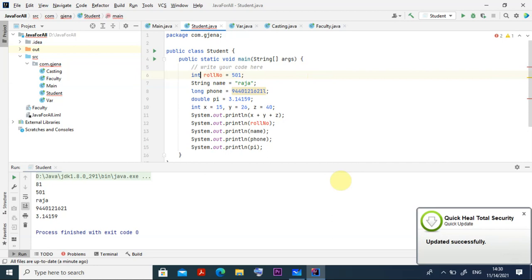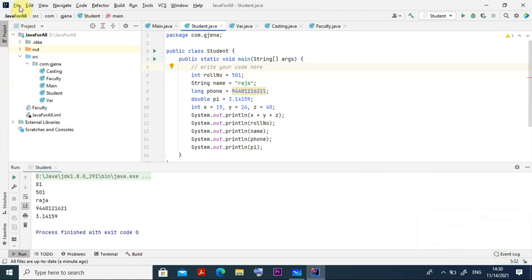So now the assignment is there. Suppose I want to create another class. How to create another class? Now it is up to you. I think I am not going to tell you. So now go to the File menu, okay.